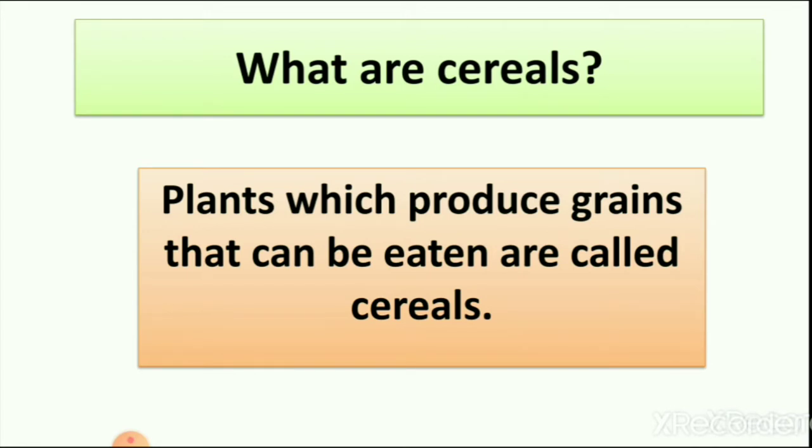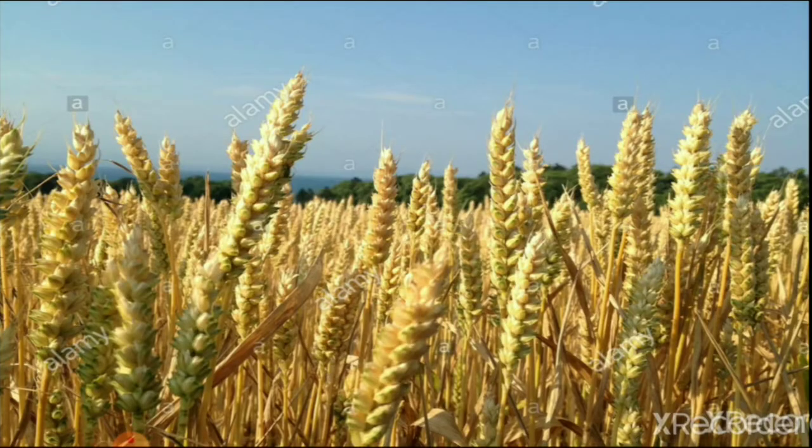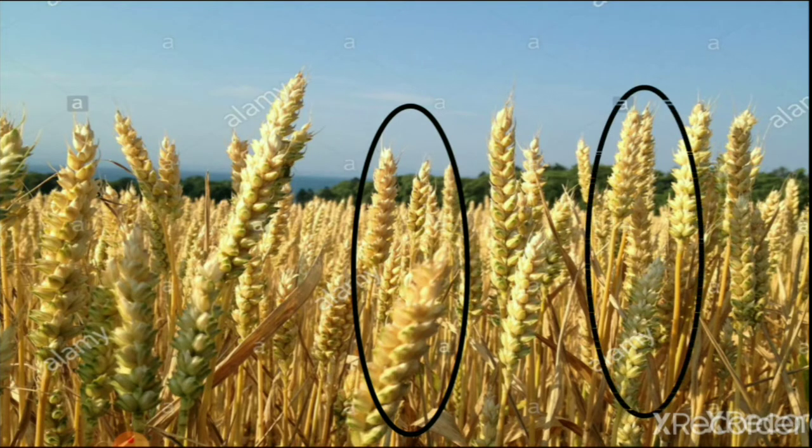Now let's see some examples of cereals. Here you can see wheat. So wheat is the important cereal of our food. So let's see how we grow wheat. But first we see where the cereals are in the plant. So these small seeds are cereals which we get from the plant. We call it grain also.